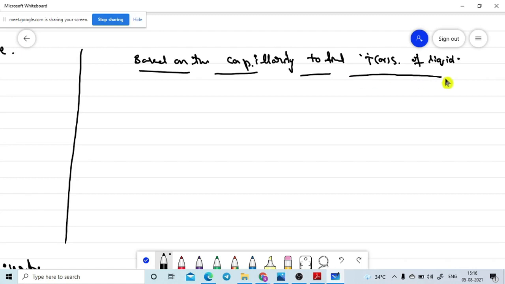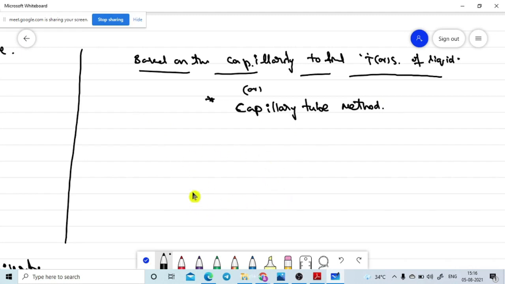With the help of the capillary phenomenon, the method we are going to use to find out the surface tension of the liquid is named the capillary tube method. Because we are using the capillary tube, this method is given the name capillary tube method.